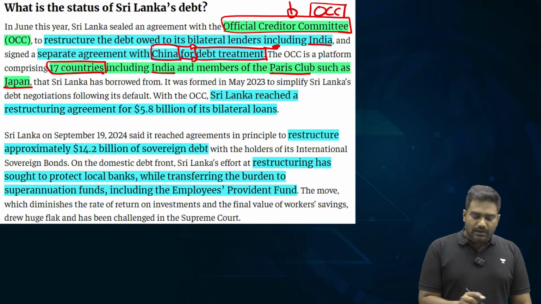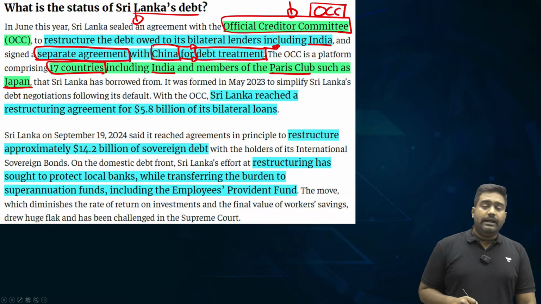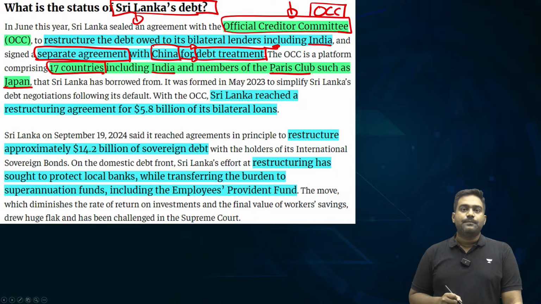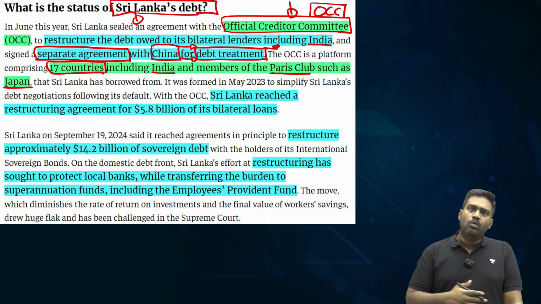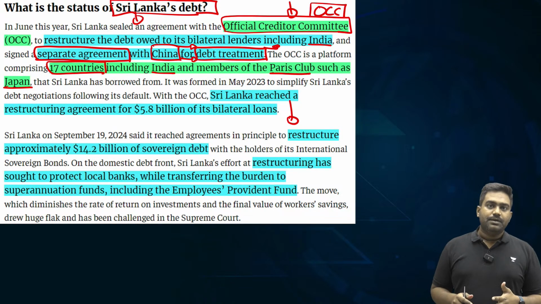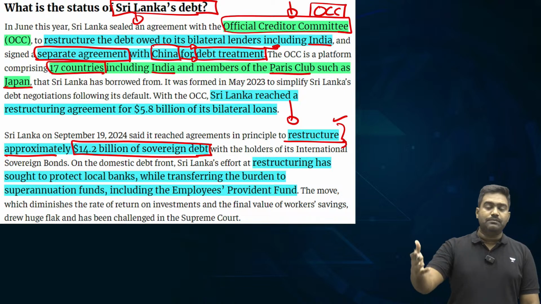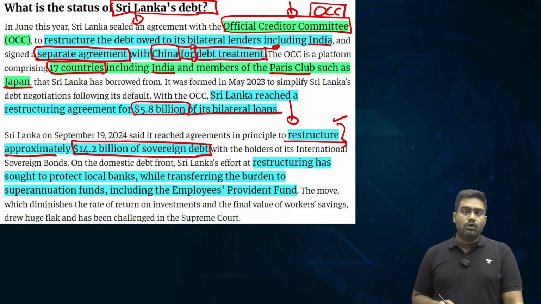It has parallelly negotiated with Sri Lanka and signed a separate agreement for restructuring the debt. And as a result of the restructuring of the loans, Sri Lanka has got a breathing space. So with the tax reforms and the governance reforms and the overall economic reforms, Sri Lanka's economy is on the path to recovery. Almost $14 billion worth of sovereign debt has been restructured, which Sri Lanka had borrowed from the global markets. Close to $6 billion of bilateral loans have been restructured with India, Japan and China.